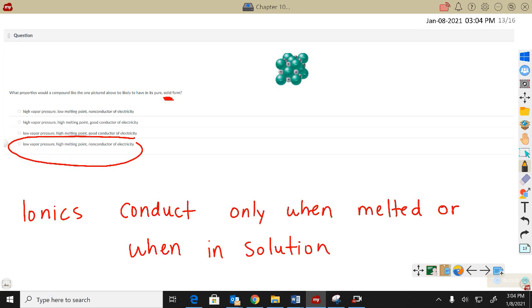And finally, here would be an ionic solid, where I have those charged ions packed and organized in this crystal lattice. If it is an ionic solid, it's going to have a low vapor pressure, high melting point. Then that's a really strong attraction, but it's not going to conduct electricity as a solid, only when molten or in solution. We need moving charges, and those charges do not move in the solid ionic crystal lattice.